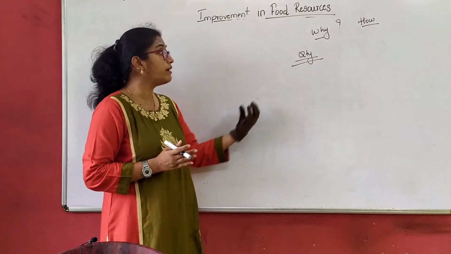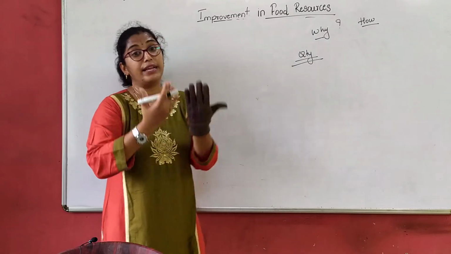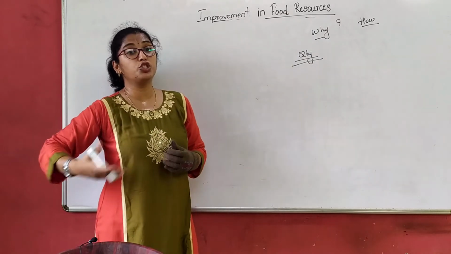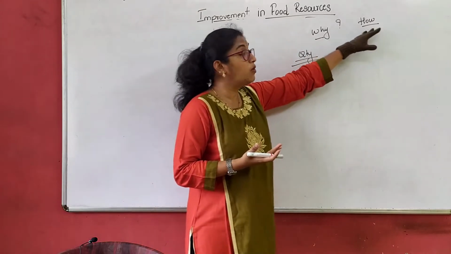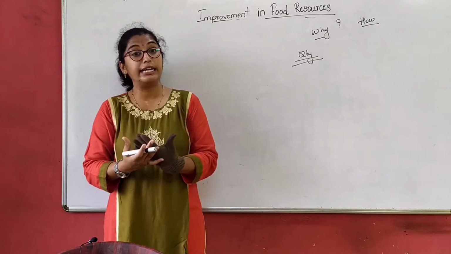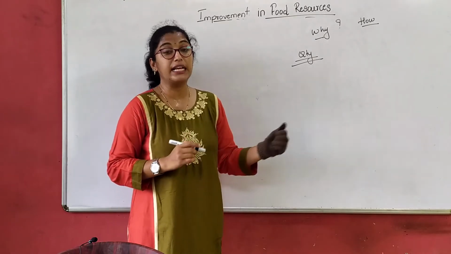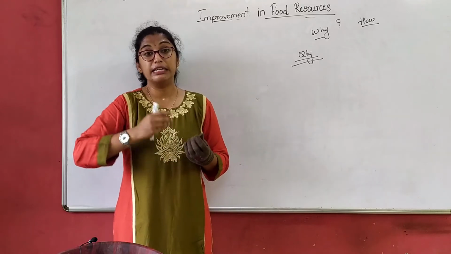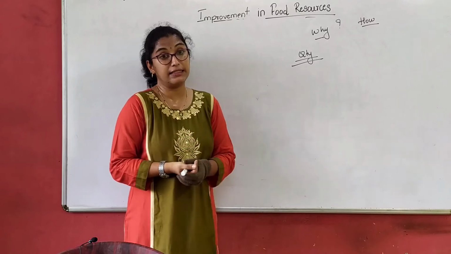So why are we improvising the food resources? We have to enhance it because we want much in quantity to feed our population. But along with the quantity, the quality should also not be compromised in the food resources. It should not be adulterated, and the crop yield should be good. All these things we will be discussing in this chapter.